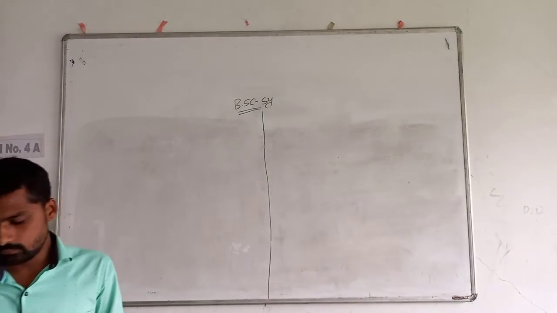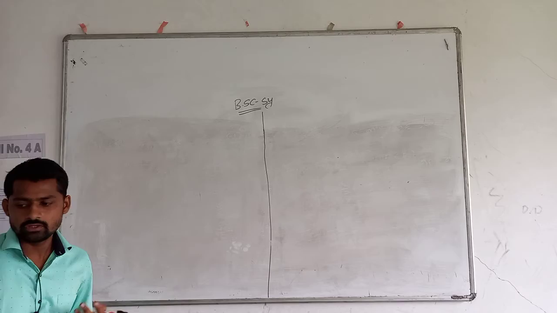Now our next concept 2.2 depends on that.